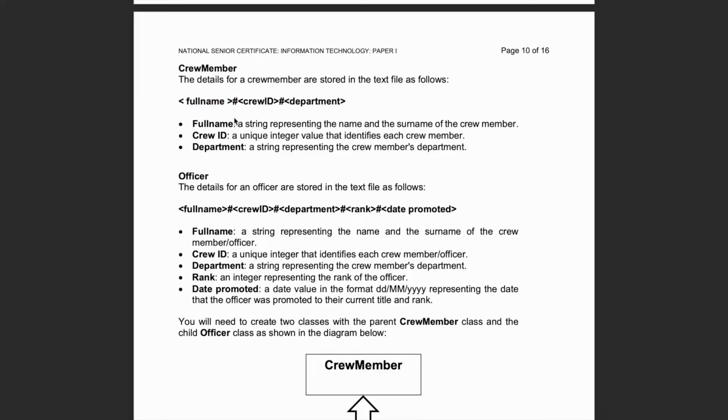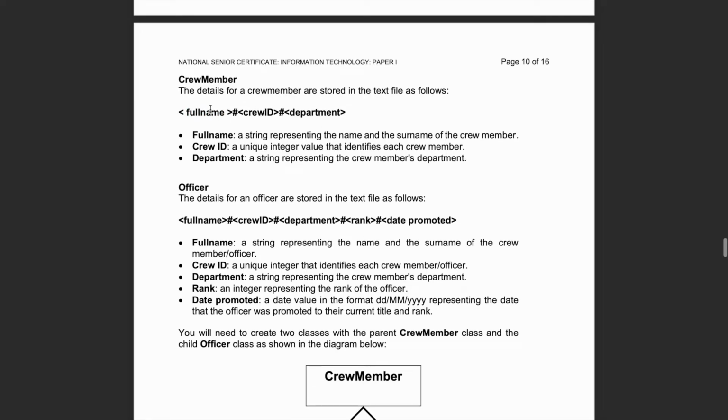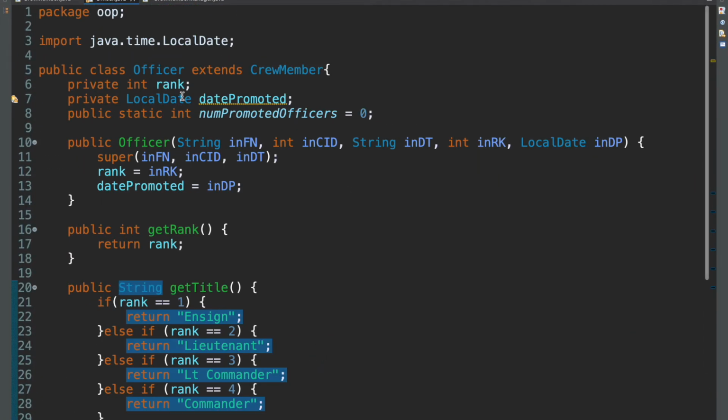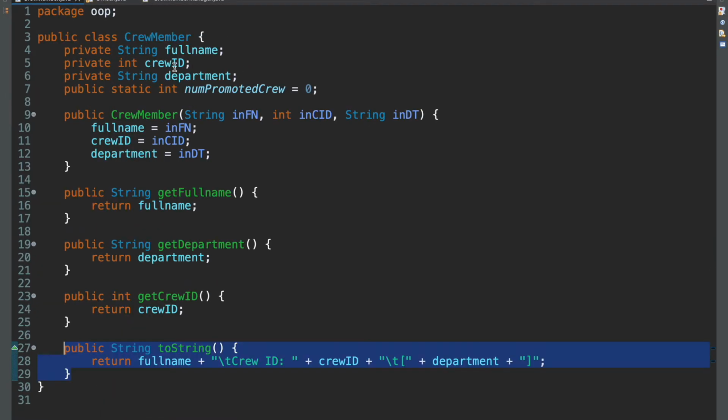So in the case that we have 3 things, we have full name, crew ID there, and department. In the case that we have 5, we have full name, crew ID, department. So you see the first 3 are always the same, but then the last 2 are different here. In this case, we have rank and date promoted. And this is very similar to what we've seen in our code, right? For officer, the only new things we have here are rank and date promoted. These last 2 here. Forget about the static one. These last 2. And then for crew member, we just have the first 3, right? So that's what our data looks like.